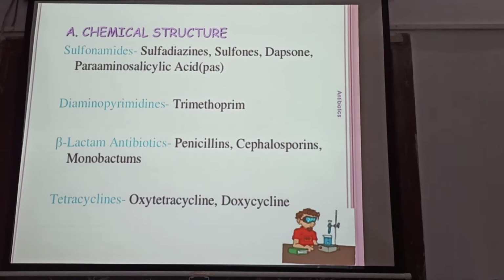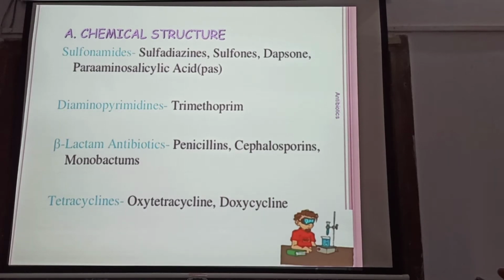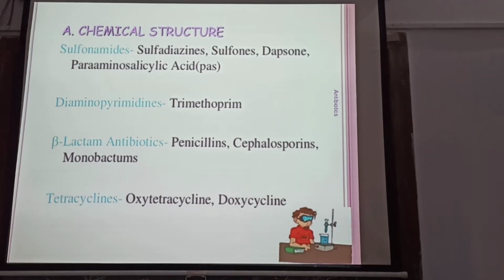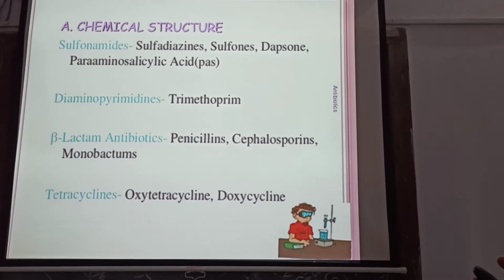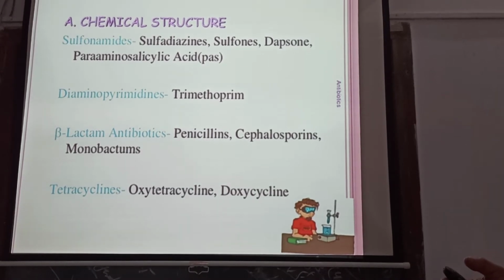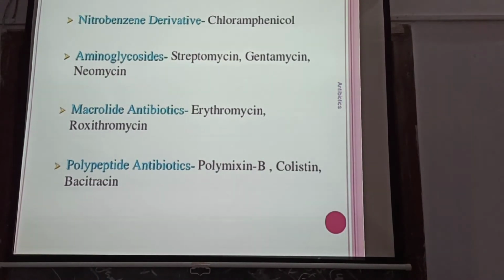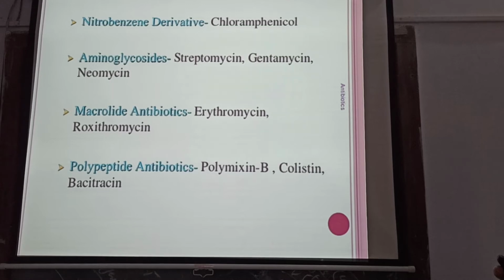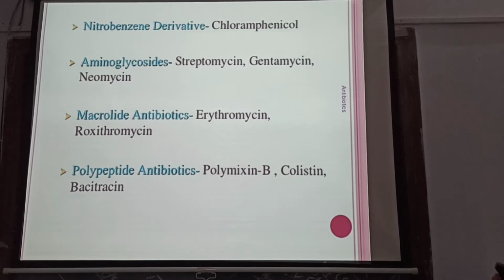There are so many ways in which I can divide the antibiotics. One is the chemical structure. According to chemical structure: sulfonamides, sulfadiazine, sulfones, dapsone, para-aminosalicylic acid like PAS, diaminopyrimidine, trimethoprim, beta-lactam antibiotics, penicillin, cephalosporin, monobactam, tetracyclines, oxytetracycline, doxycycline. Nitrobenzene derivatives like chloramphenicol, aminoglycosides, streptomycin, gentamicin, neomycin, macrolide antibiotics, erythromycin, roxithromycin, polypeptide antibiotics, polymyxin B, colistin, bacitracin.